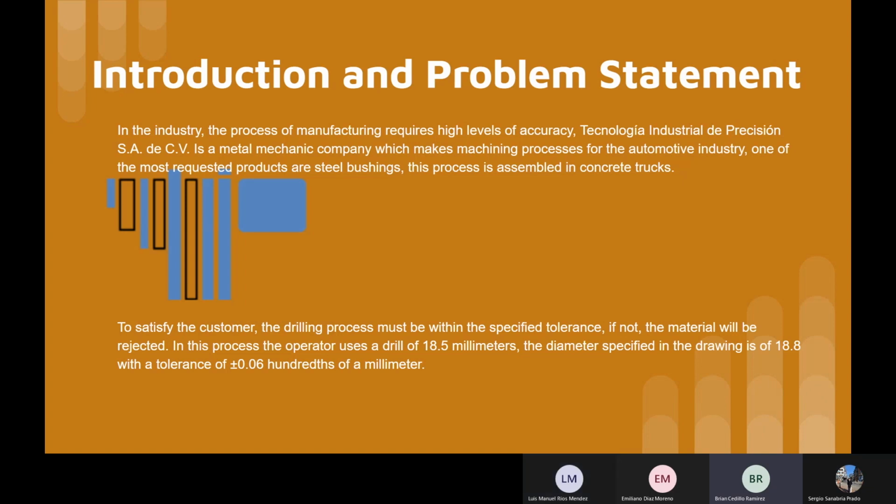Introduction and problem statement. In the industry, the process of manufacturing requires high levels of accuracy. Tecnología Industrial de Precisión S.A. de C.V. is a metal mechanic company which makes machining processes for the automotive industry. One of the most requested products are steel bushings. This part is assembled in concrete trucks.